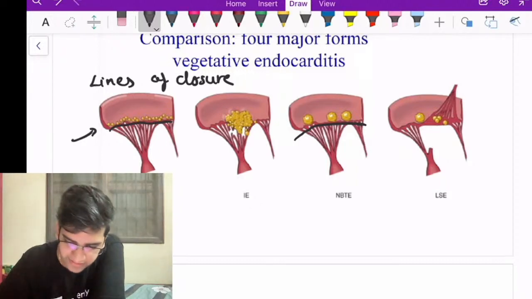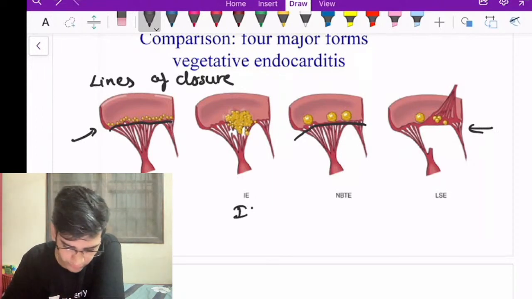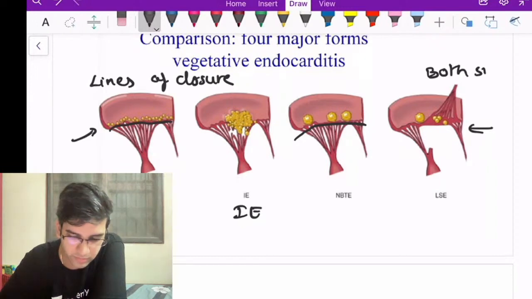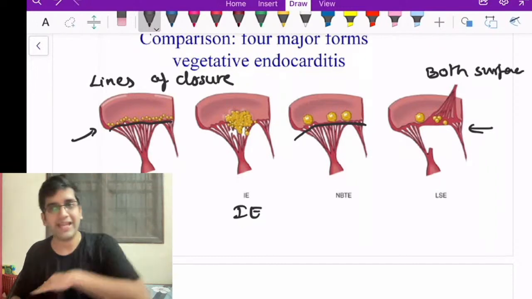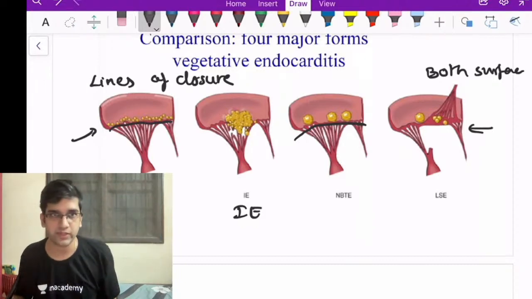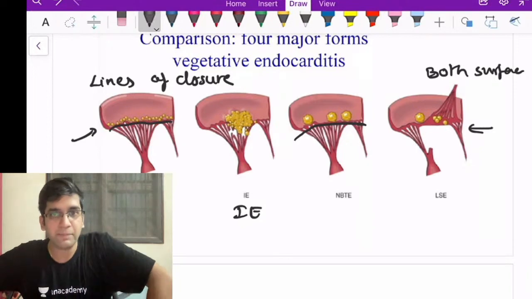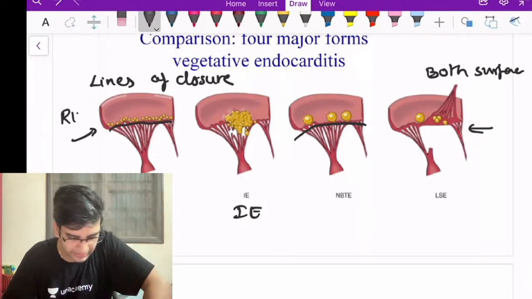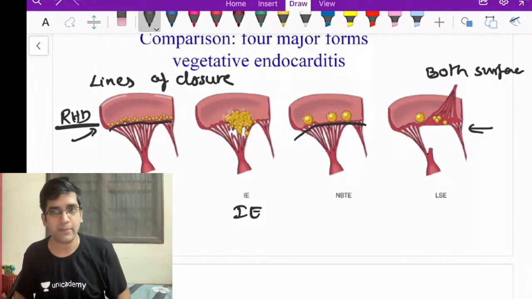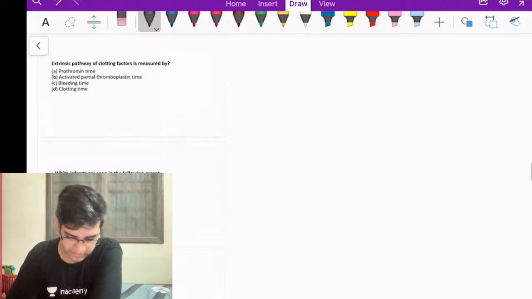Fine. And when I see Libman-Sacks endocarditis, the last one is Libman-Sacks endocarditis, second is infective endocarditis here. This I can see on both surfaces, which means the atrial surface as well as the ventricular surface. So I'll have Libman-Sacks endocarditis on both surfaces. NBTE and the first one, rheumatic heart disease, both of them are on the lines of closure. My infective endocarditis will damage and can destroy anything. Okay. I hope that clears your question a bit.